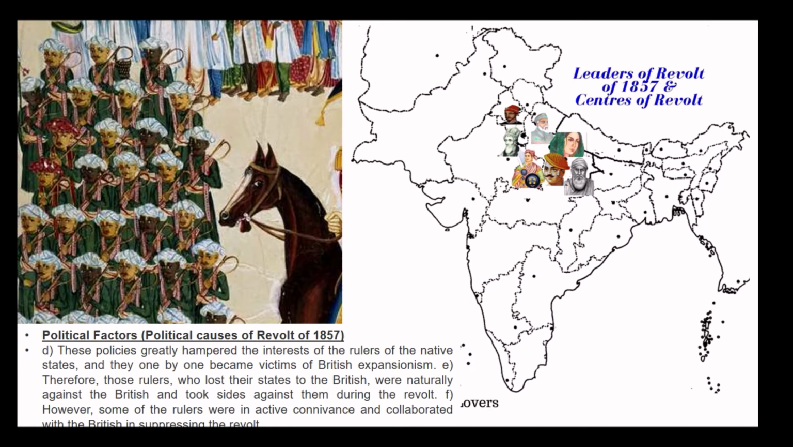Therefore, those rulers who lost their states to the British were naturally against the British and took sides against them during the revolt. However, some of the rulers were inactive, convinced, and collaborated with the British in suppressing the revolt as well.